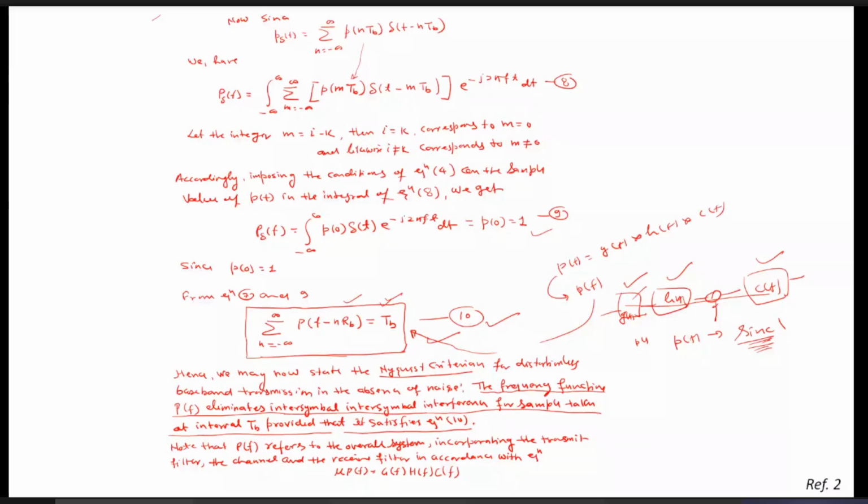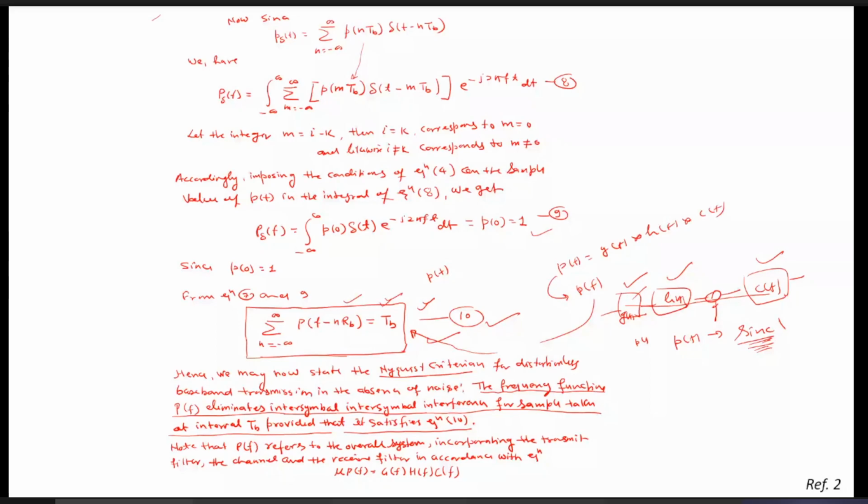So in the next class, since it has already been 3:20, we will see what the actual nature of this PT is, which can satisfy this equation, that is the Nyquist criterion. And the channel which satisfies this particular Nyquist criterion, we call the ideal Nyquist channel.